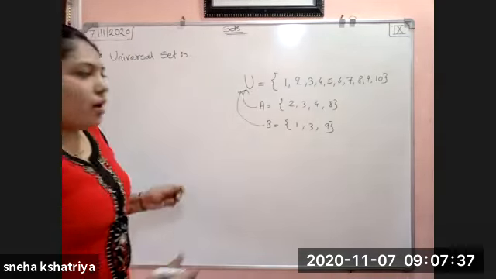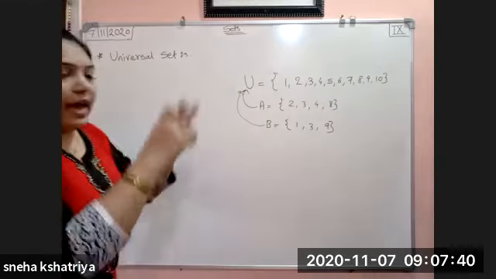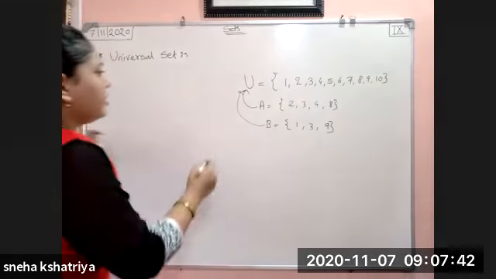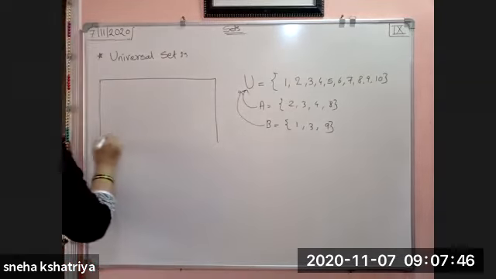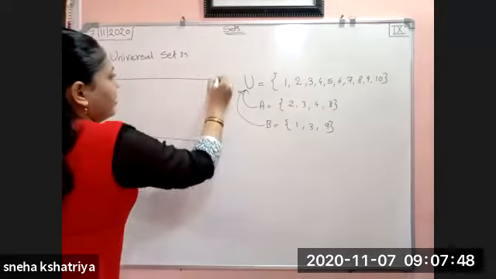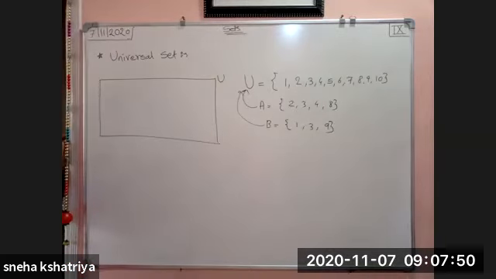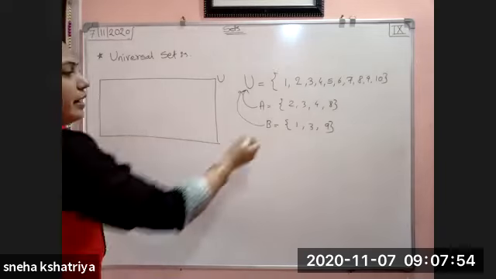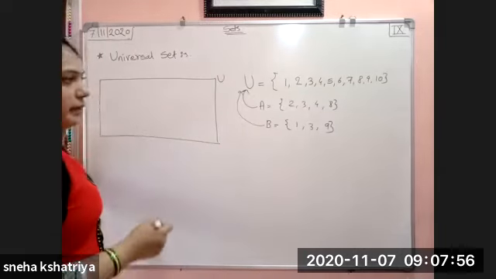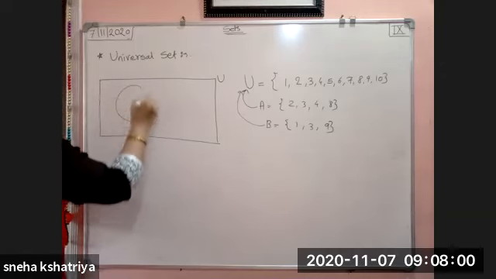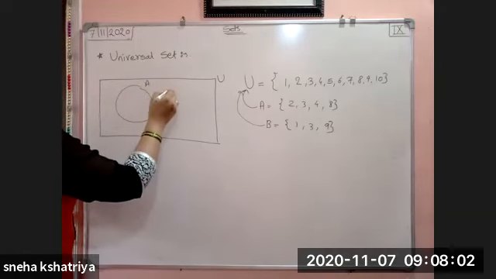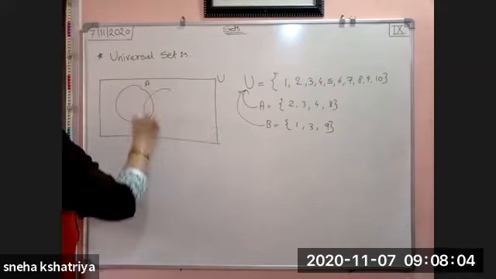Now this is how it is diagrammatically shown. Okay, universal set is shown in a rectangular form. This is universal set. It is shown in rectangular form. Now it contains set A and B. See here, it contains set A and B. So here is set A and another set is B.